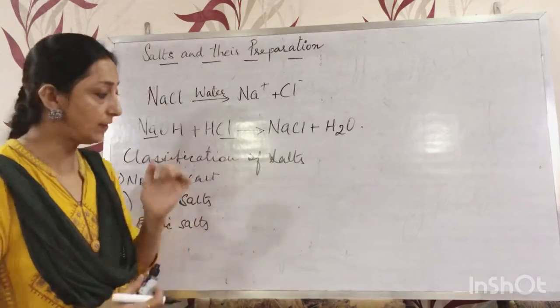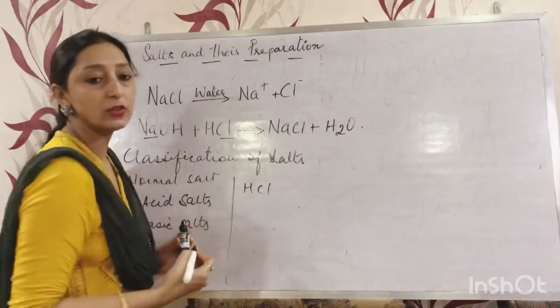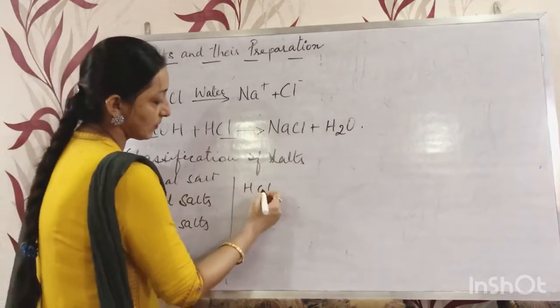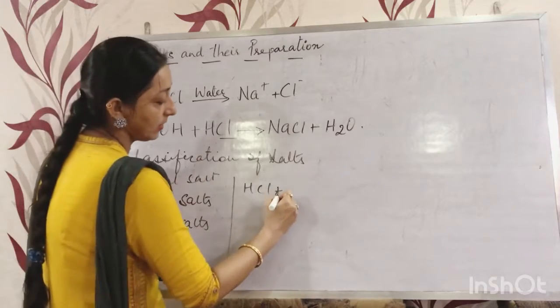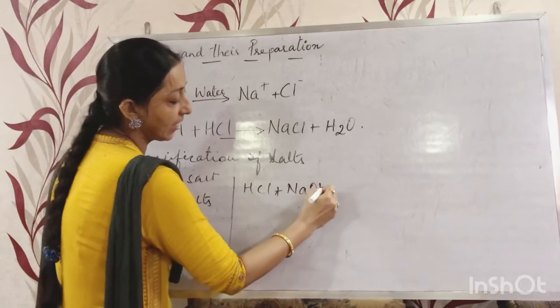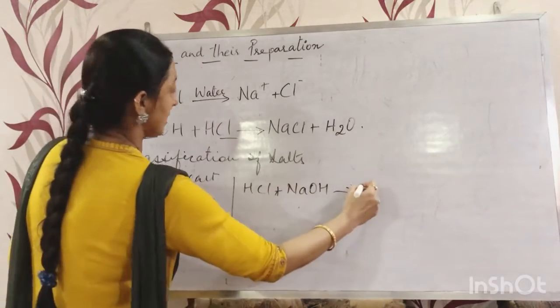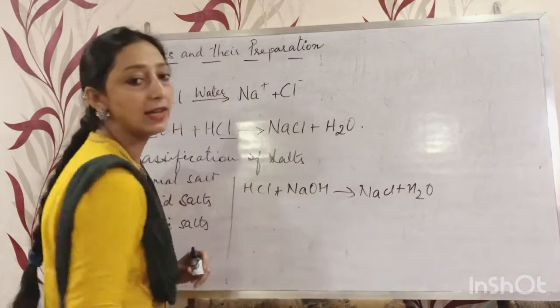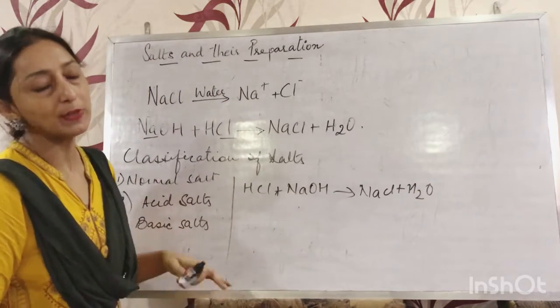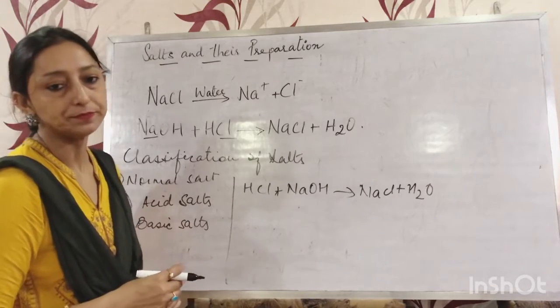When an acid combines with a base, sodium hydroxide, it will form salt and water, just as we have done earlier: NaCl, sodium chloride, and water. So normal salts don't have ionizable hydrogen atoms.